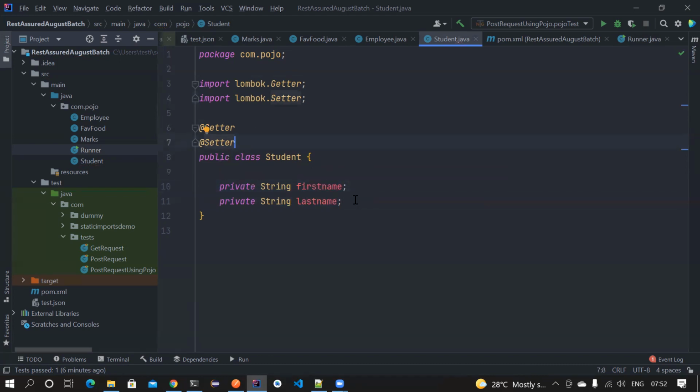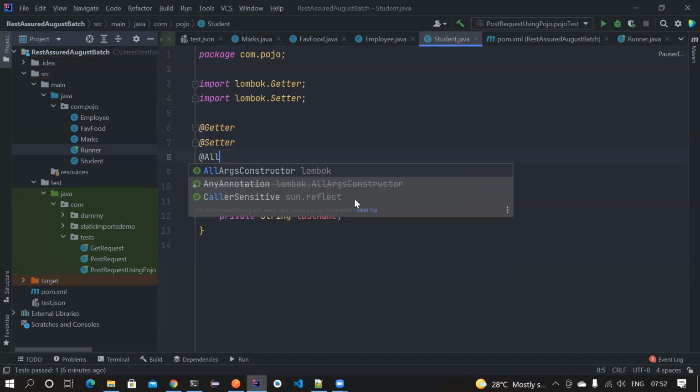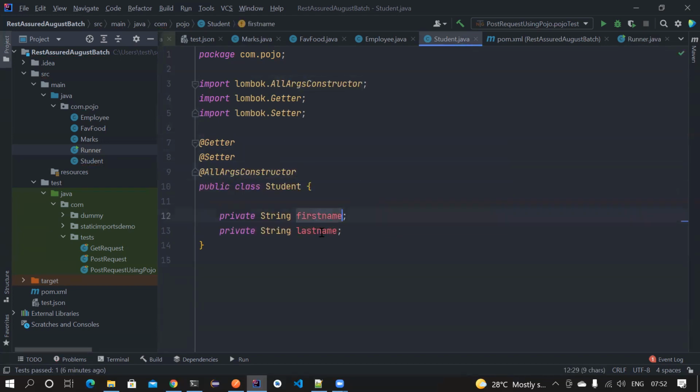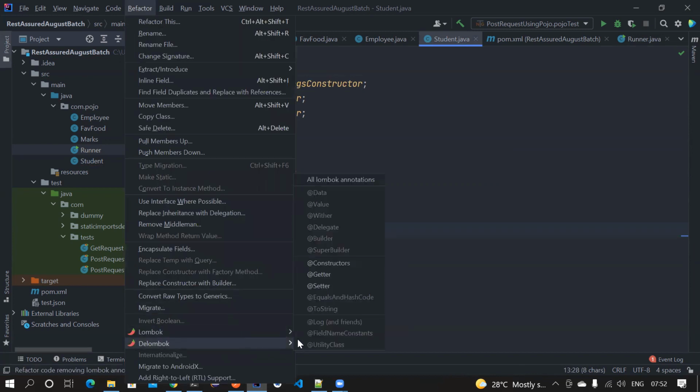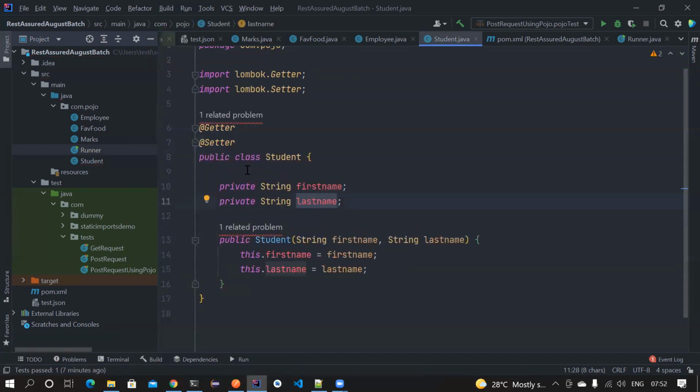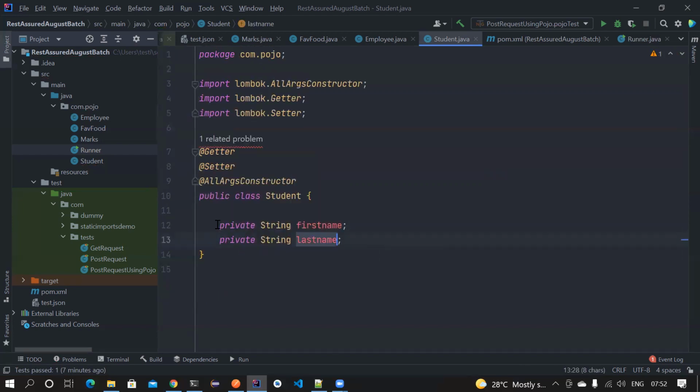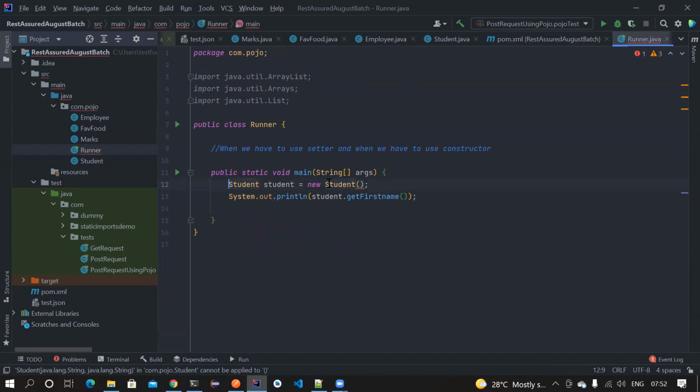Now I also want a constructor, because last time we created a constructor. @AllArgsConstructor means it will create a constructor using all the arguments. We have two arguments, first name and last name, so it will create a constructor using these two. If you want to de-Lombok and see the actual code, go here and click on @Constructor. If you notice, it has created the constructor for you with these fields. I don't want to do this, so let's get back to the original. It's causing an error because I'm not passing these, but we are not interested in this now.